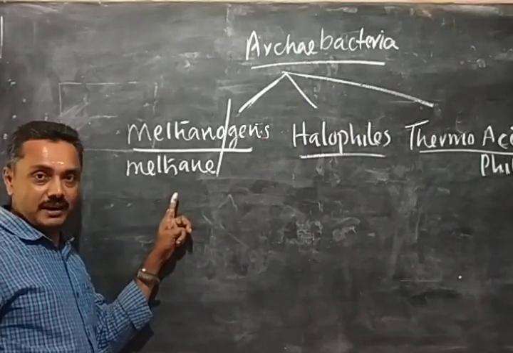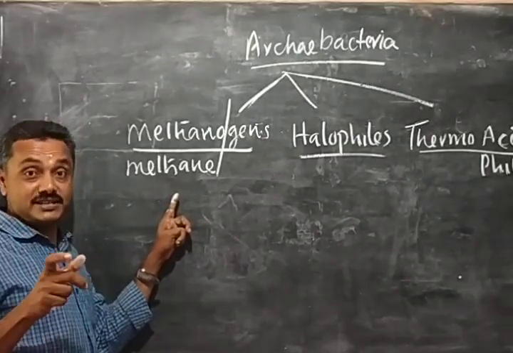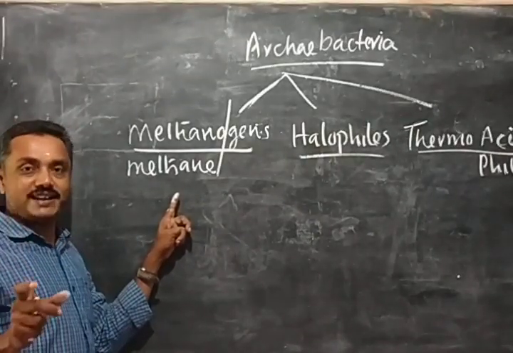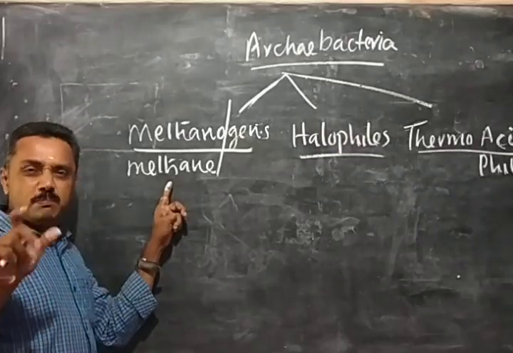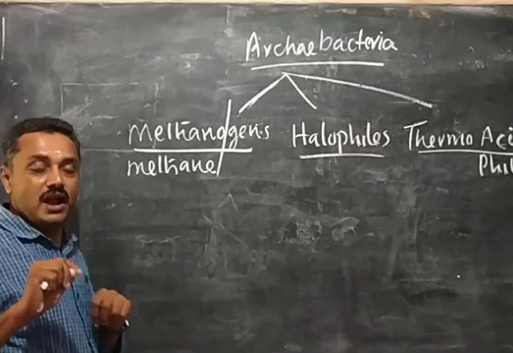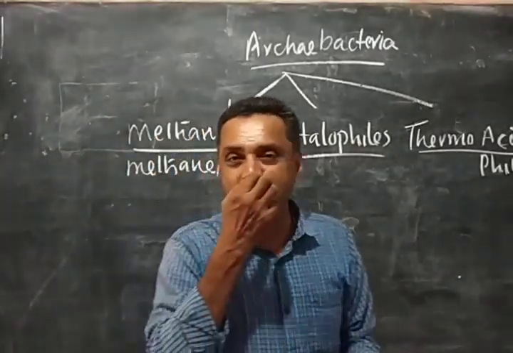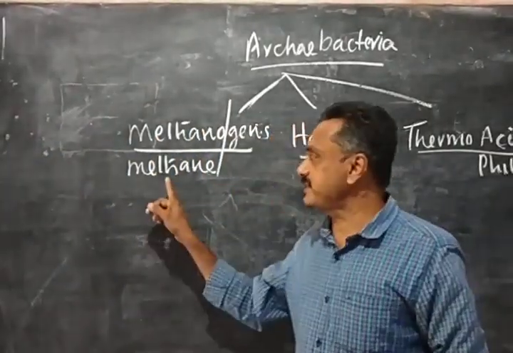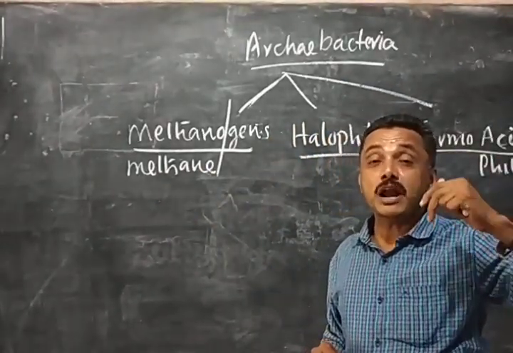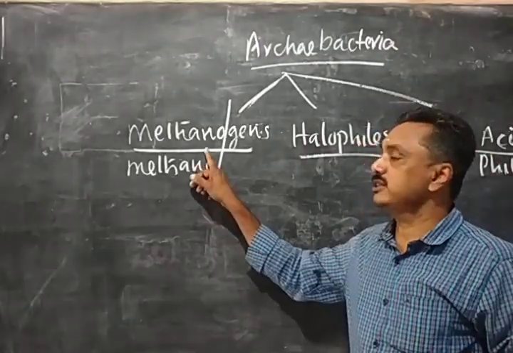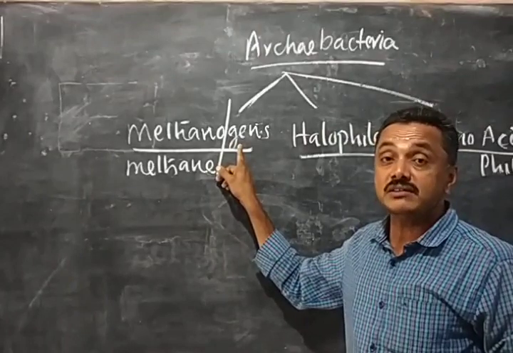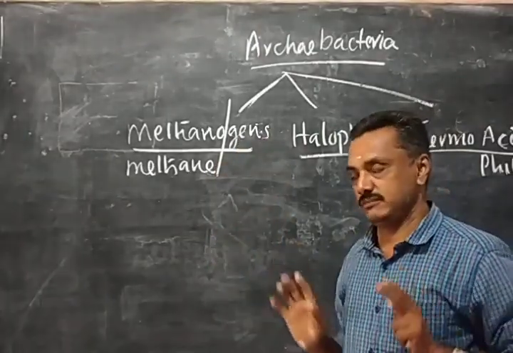It is mainly present in biogas, which is used for cooking purposes. The foul smell of the biogas is due to the methane. So Archaebacteria which produce methane are called methanogens.